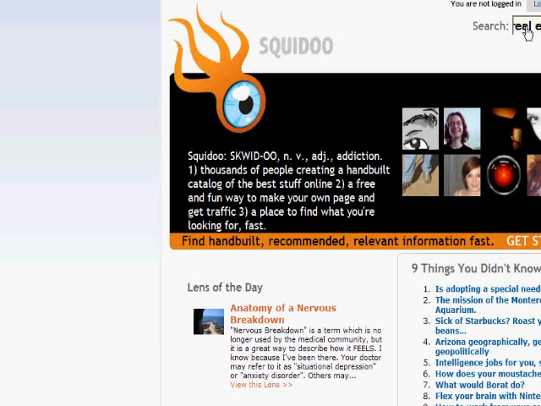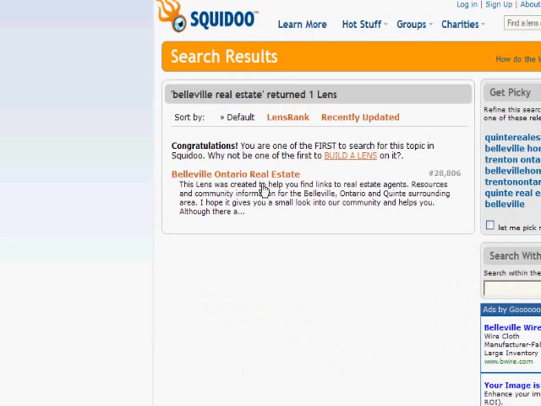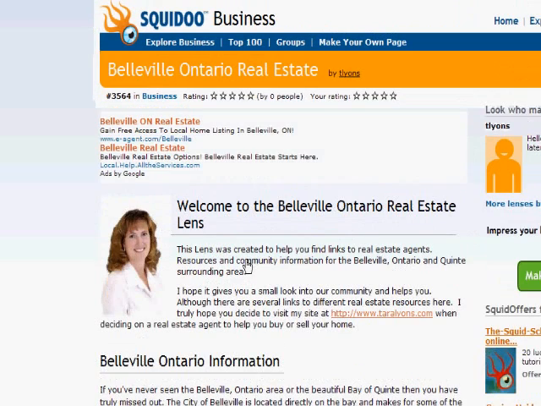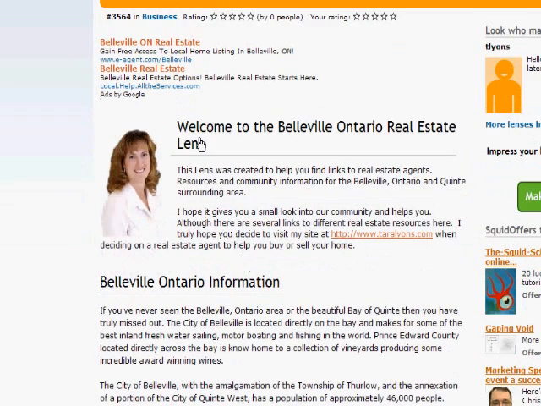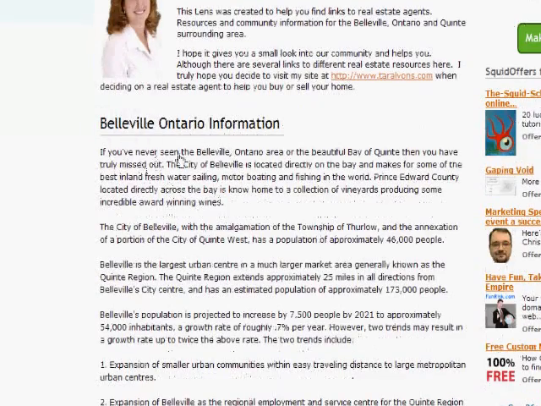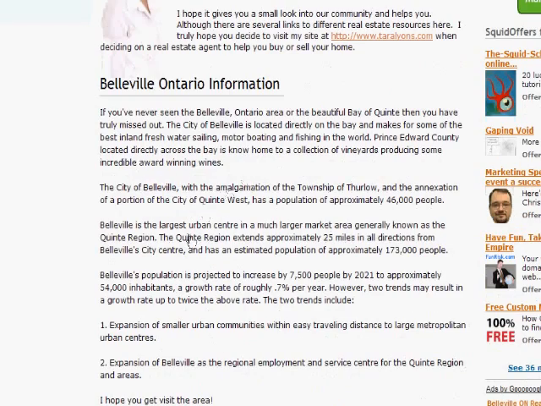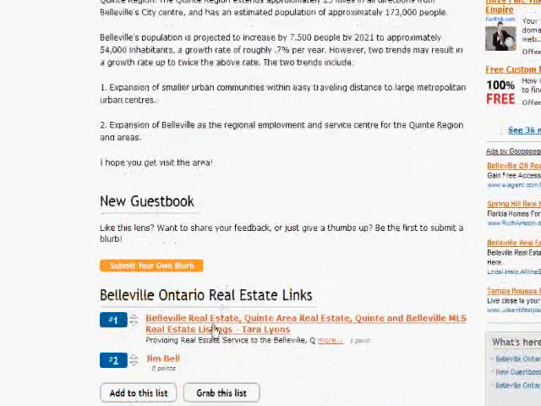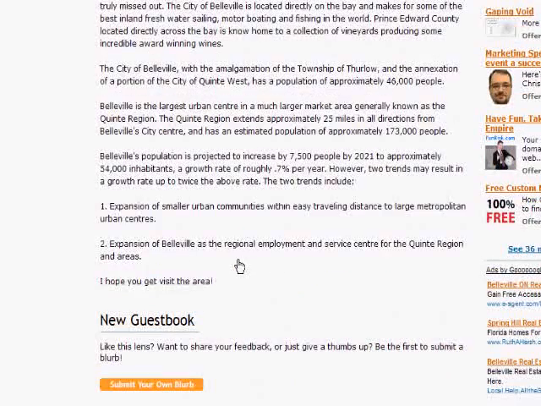So it's going to do a search for us, and there it is. We'll just let it come up here, and here we go. So now we've got, again, an article, and they allow you to put in pictures. So does Hub Pages. You know, we created links to the agent's site. Lots of keywords in here. Talks about very similar things. We've got links to the agent's site and to some other sites that are relevant at the same time. And again, we created this article.